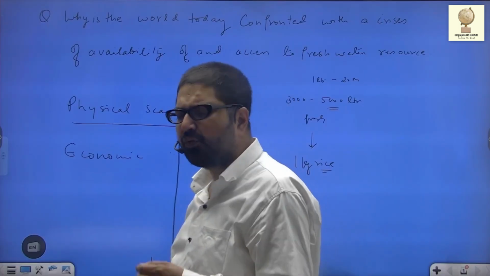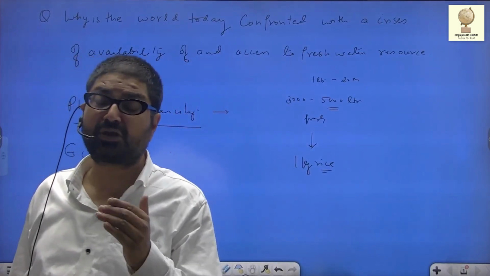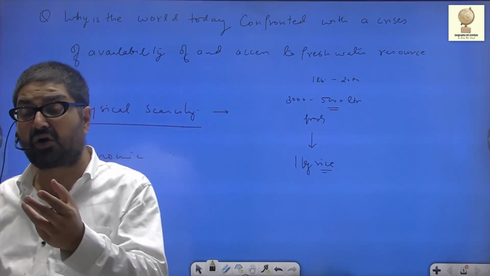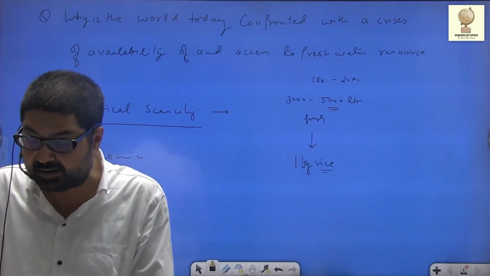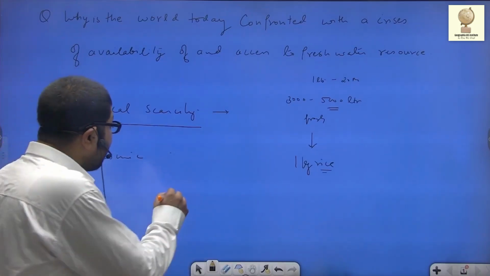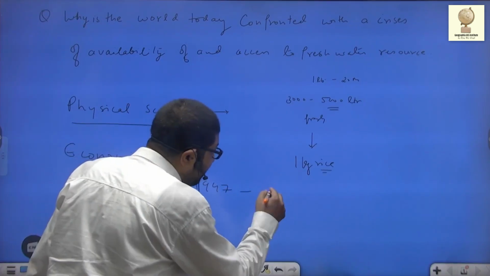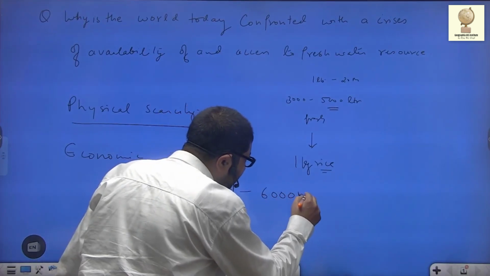And last and most important, apart from pollution, is population growth. Rapid growth of population is putting immense stress on freshwater availability. With increased demand, the per capita availability is decreasing. If you take the scenario of India, in 1947 the annual per capita availability of water was 6,000 cubic meter.